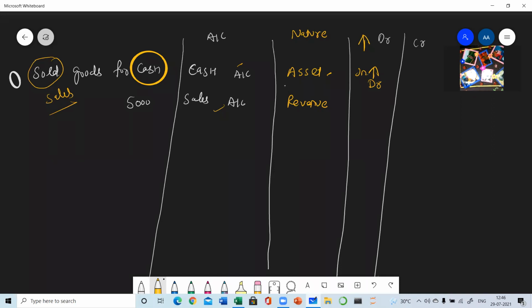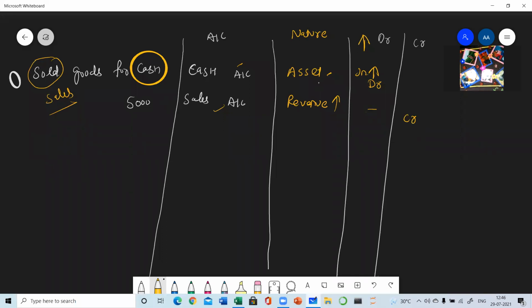Now talk about the revenue. When we are selling goods, we are getting the revenue. It means revenue is also increased. So when revenue increases, is it debited or credited? Please tell me. Yes, Arush, very good. Harsh, Harshi, very good. Sia, Paridhi, very good. So it is always credited.